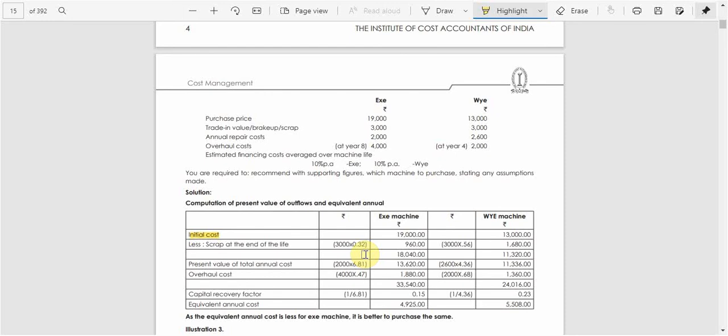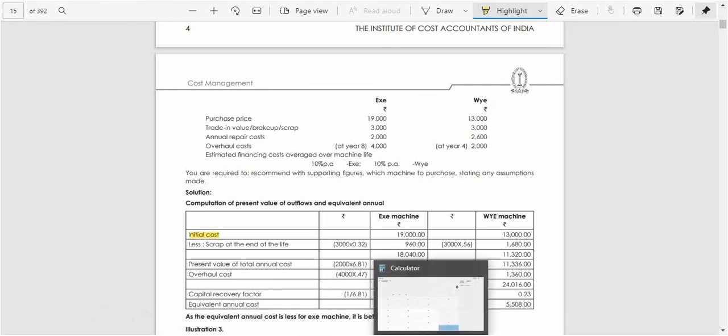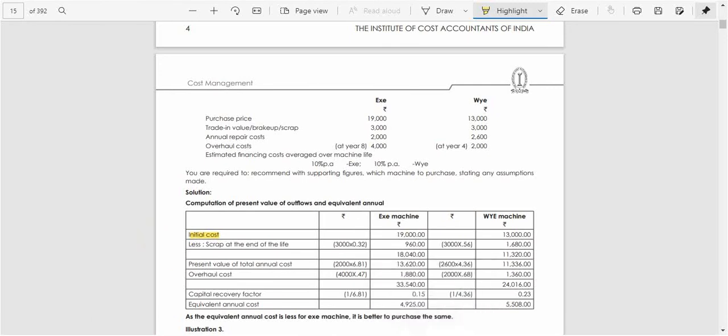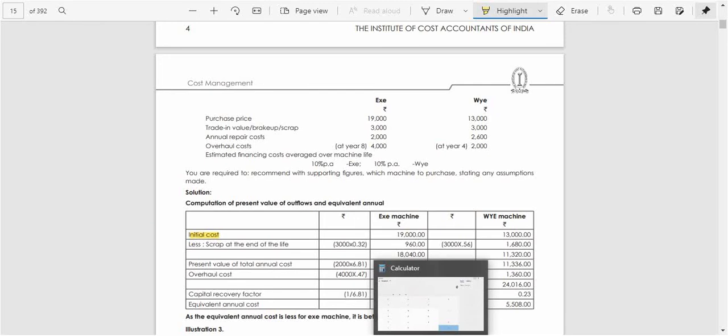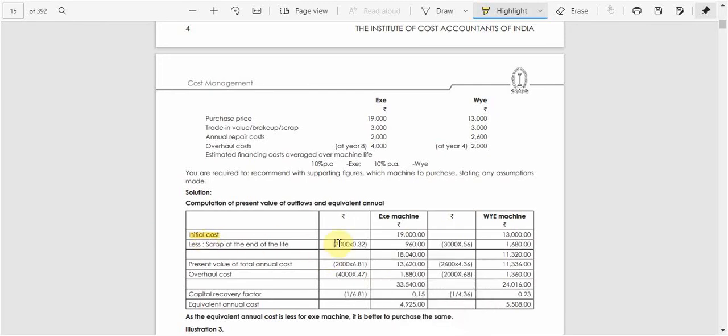So we need to calculate the present value for this. As you know, we can use a simple calculator method for this actually. I'll show you how to calculate this. We will realize the scrap at the end of the 12th year, right? So we need to calculate the present value for the 12th year.